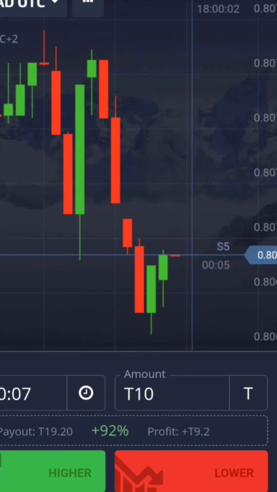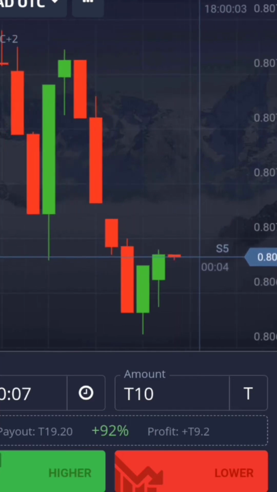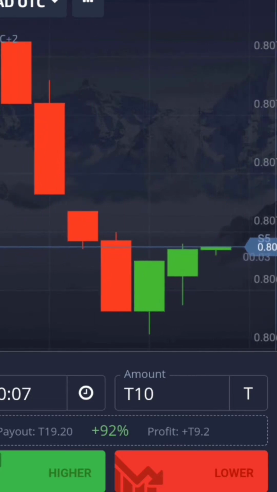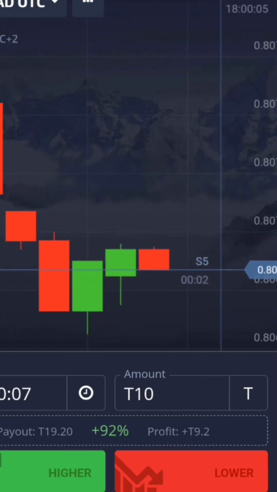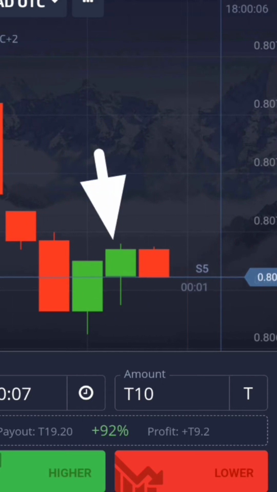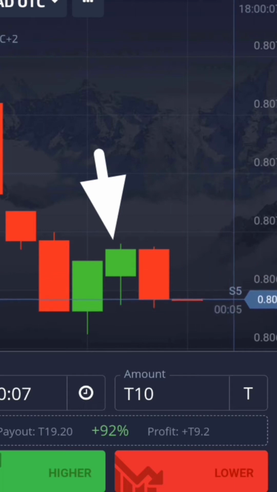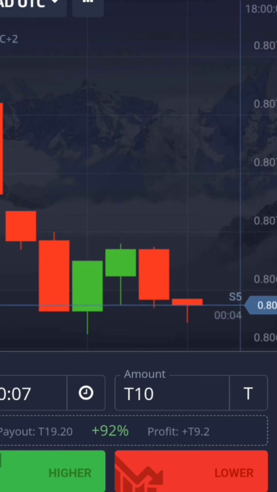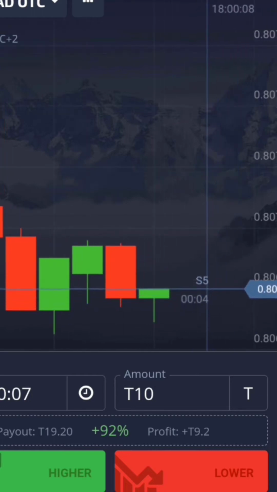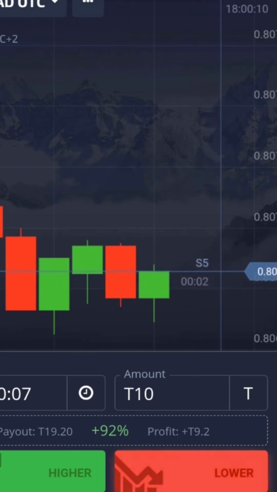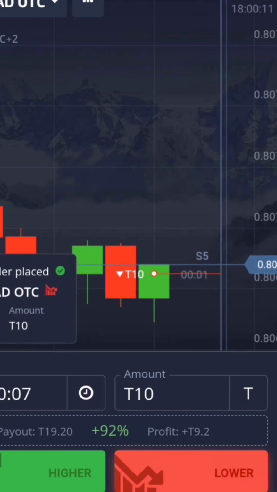Let's review the 3 trades slowly. We noticed that the first indicator that appeared for us was a candle with a small wick on top and a clear wick at the bottom, but even the wick on top is very noticeable. This is a signal that I should focus on the second candle. The next candle came red, so I focus on the next candle that will come after the red candle. If it's a red candle, I enter a buy trade, and if it's a green candle, I enter a sell trade.